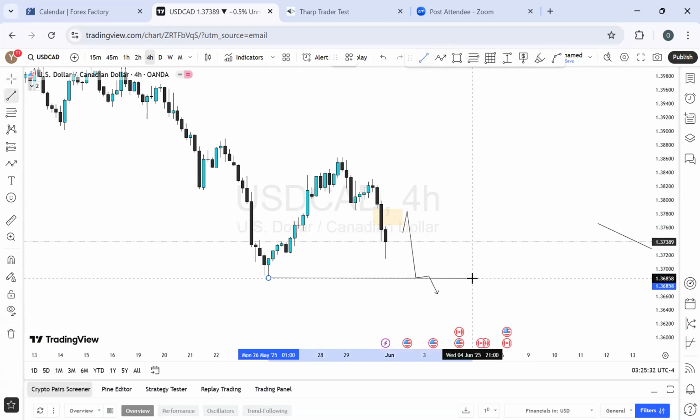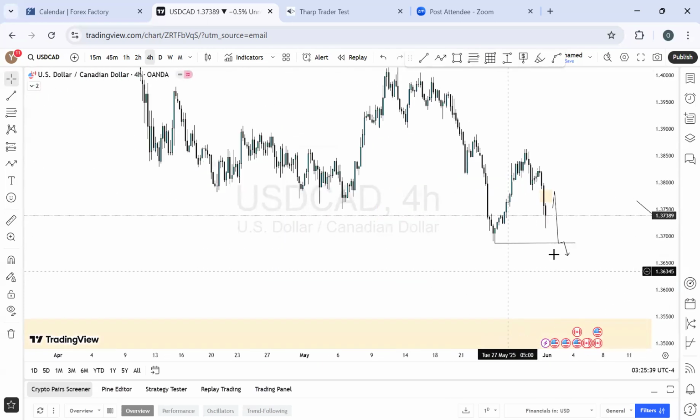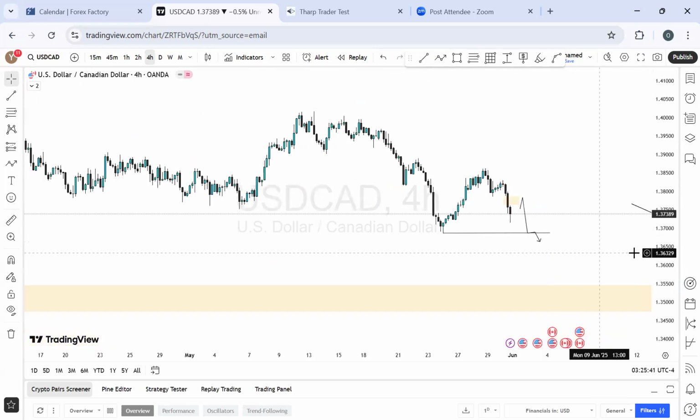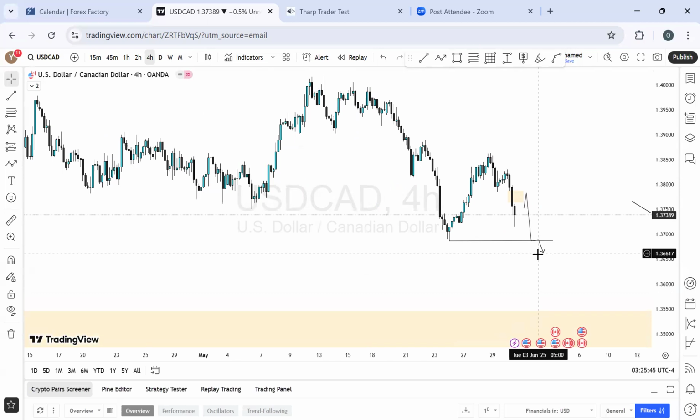So this level here. Can you see that? Ideally, this is fantastic. This is what I'll be looking at from this perspective. Okay. So this is on the 4 hour time frame for me on USD CAD.